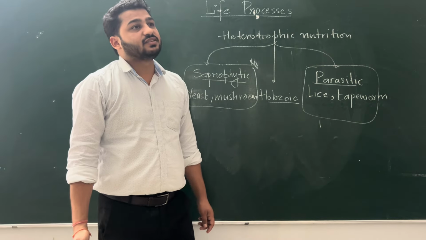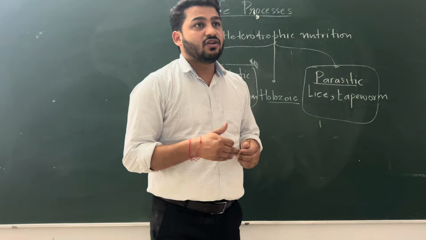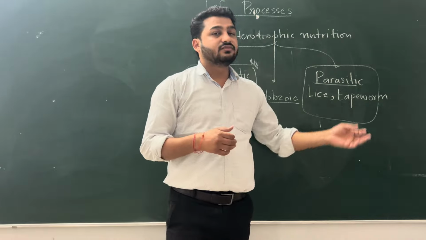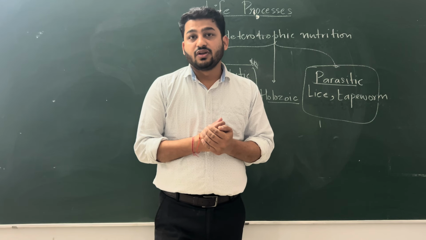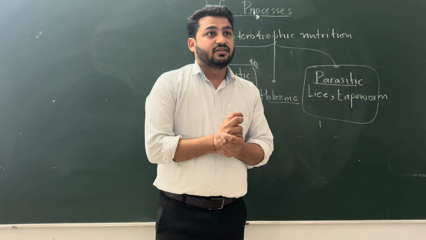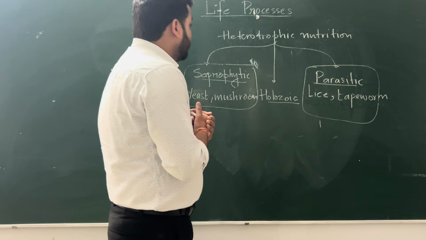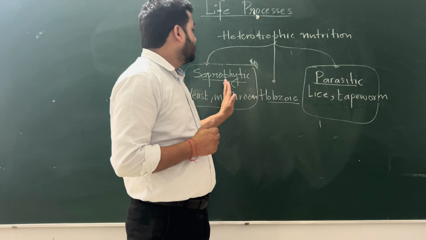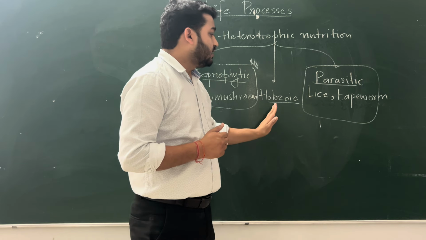Tapeworms are present inside our intestine, and there they derive their food without killing us. So these are the two types, saprophytic and parasitic.